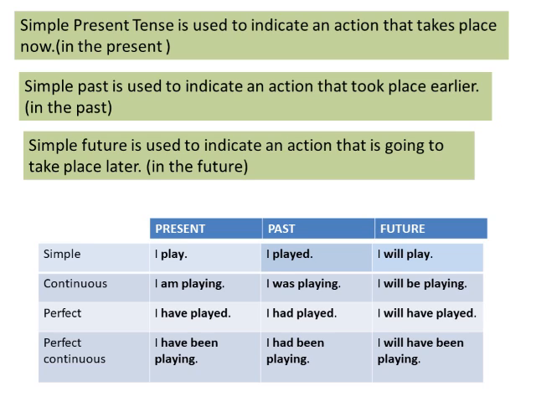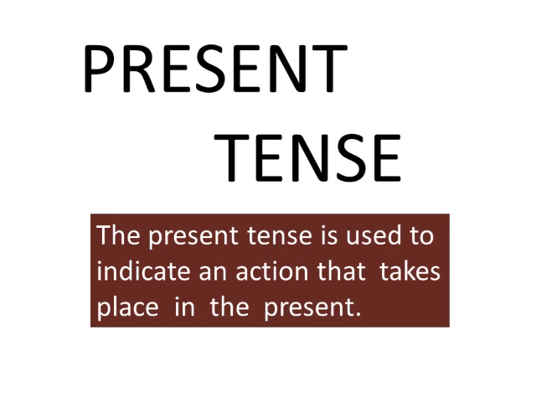So let us move on to the next, that is present tense. Individually, we will see all the different forms of the three tenses. So first is present tense. The present tense is used to indicate an action that takes place in the present.